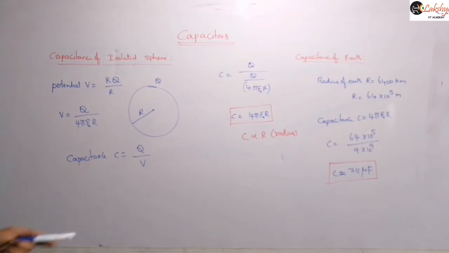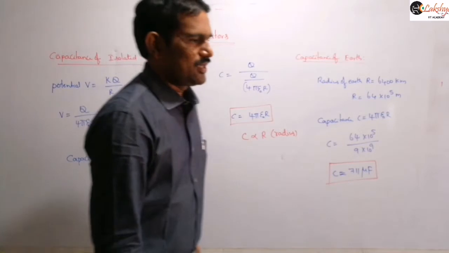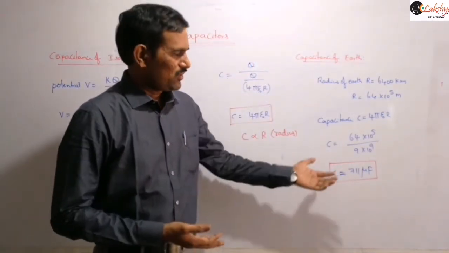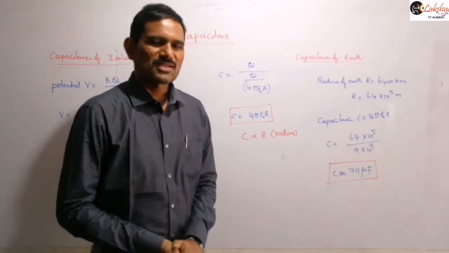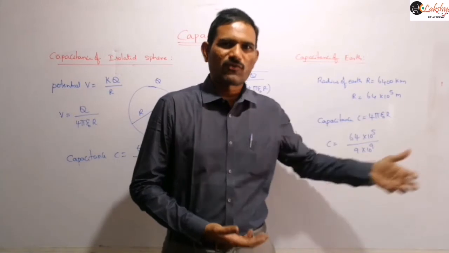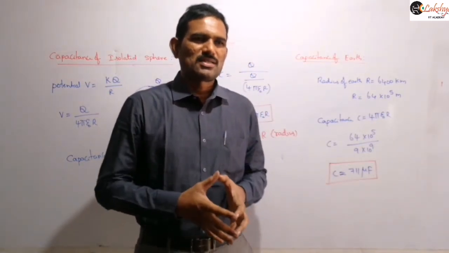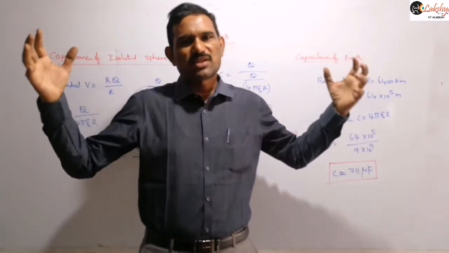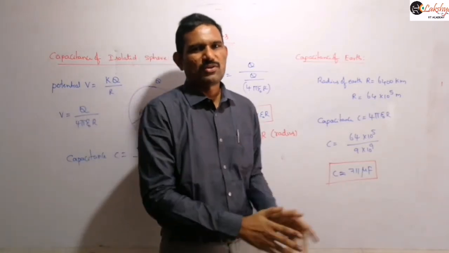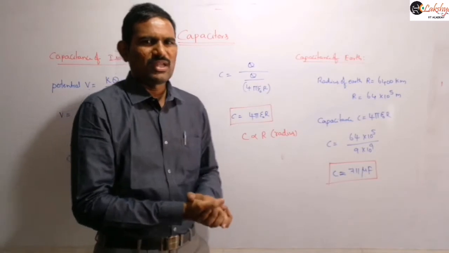So now from this you can estimate how big a farad is. Even if you are taking a capacitor of the size of the earth, its capacitance is of the order of microfarad only, right? That means 711 microfarad only we are getting. So that means 1 farad is a very big unit.